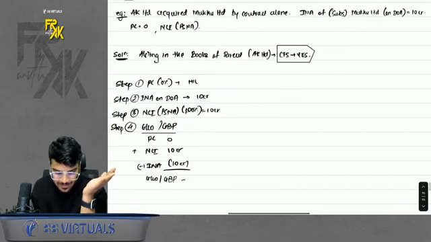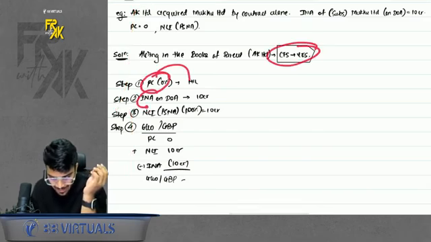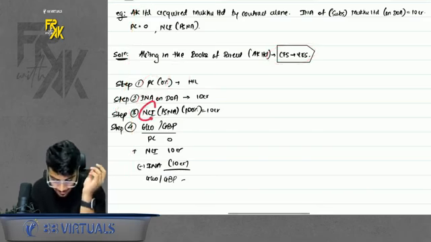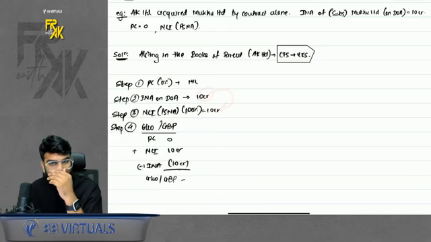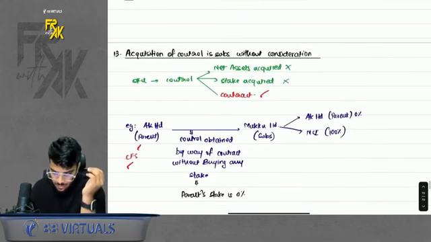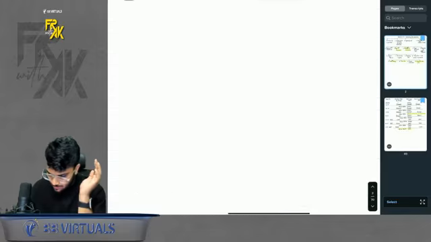So we discussed it with one example also, right? When we prepare the CFS, your PC will be 0, INA will be the amount of INA of the subsidiary, and NCI will be 100%. So there will be no goodwill or GBP here, because whatever is the INA will become the NCI itself. Okay, so this was the acquisition of control without consideration, or without any stake, you can say.